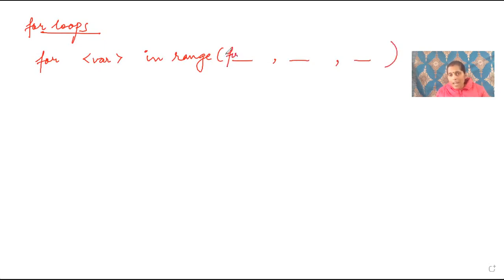First is the first value or initial value. This is called initialization. Let us suppose I want to start from 0, or I want to start from 5. So this is the first or initial value. Next is the condition or the last value. We will put an exit condition, or the last value minus 1, last value plus 1. I will tell you. And the third and last part is the step value.